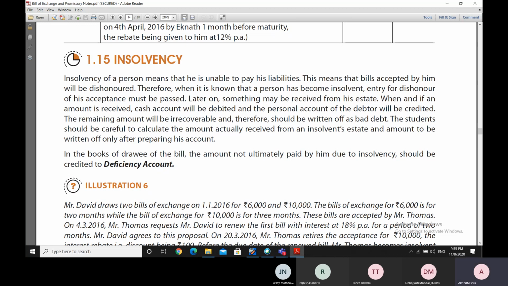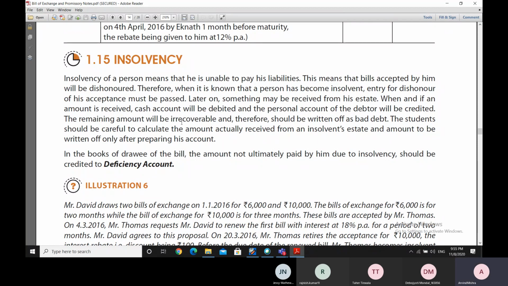When and if an amount is received from his estate, the cash account will be debited and the personal account of the debtor will be credited at that point of time for the cash which is received out of the dishonored amount.